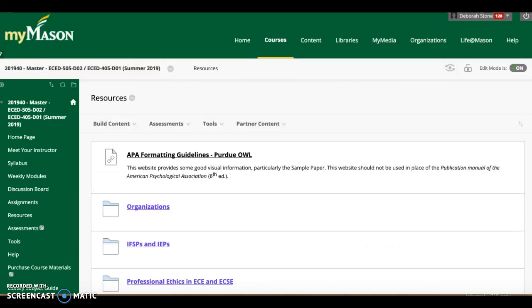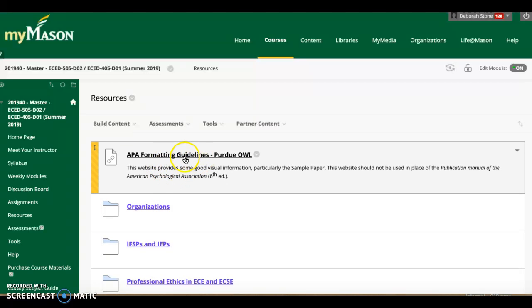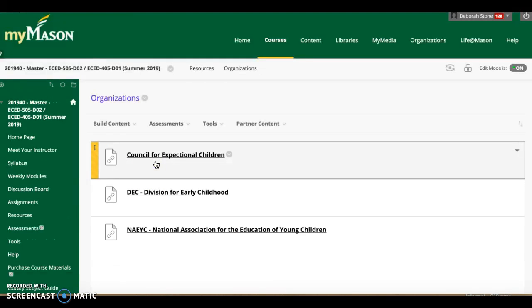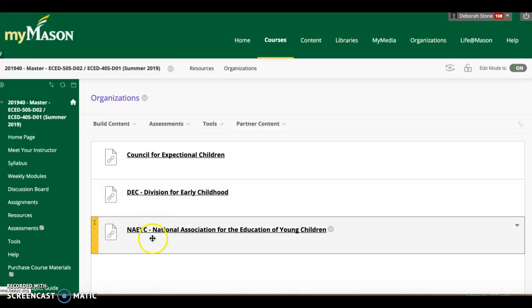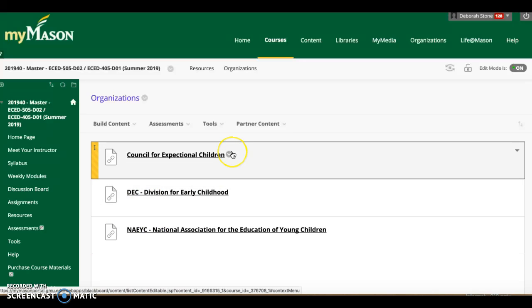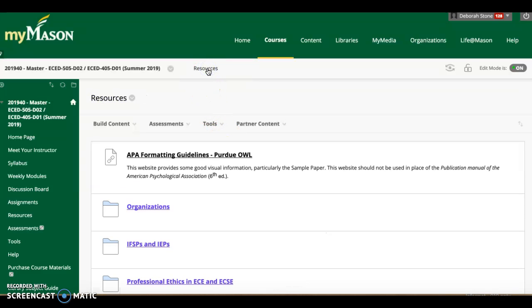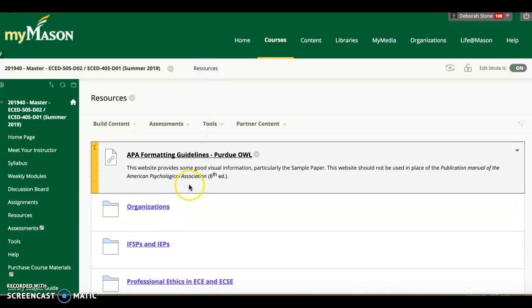So let's go back to your resources section. So that's what this is, the Purdue OWL. Then there's just some links in the organizations folder for those major organizations in our field: Council for Exceptional Children, Division for Early Childhood, National Association for the Education of Young Children. Really good resources. You'll use them over and over again in your profession and in your courses.